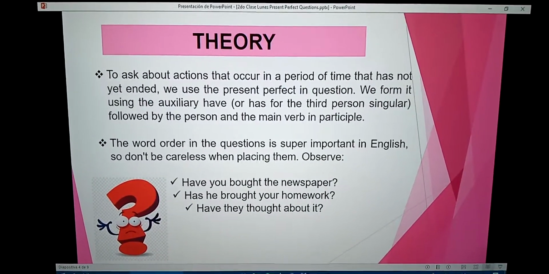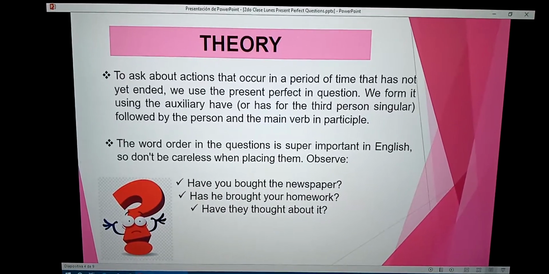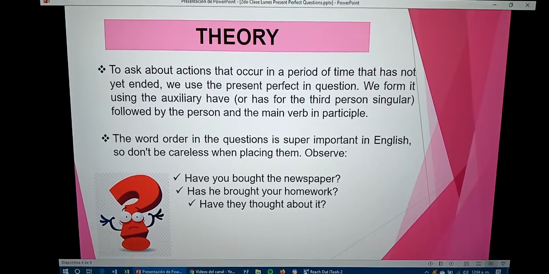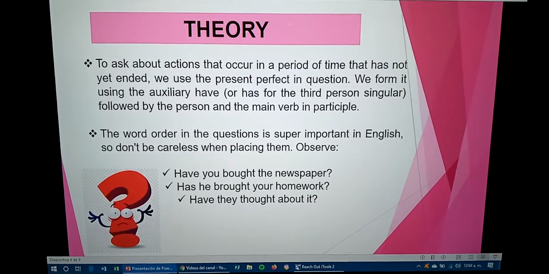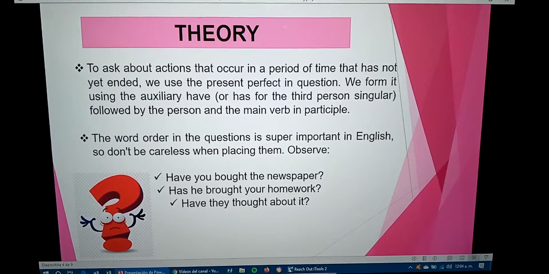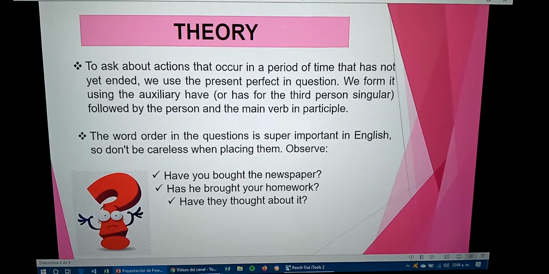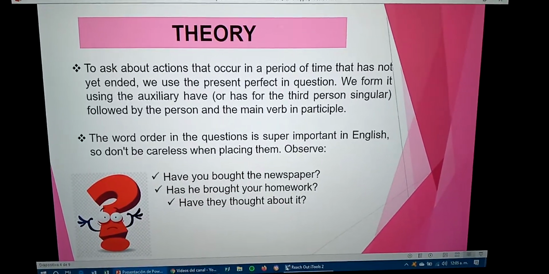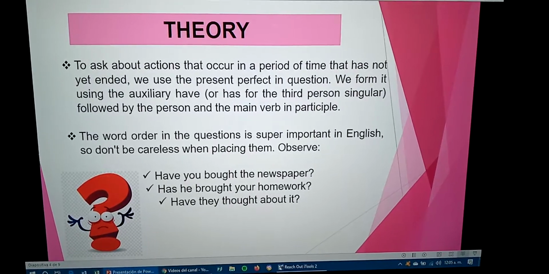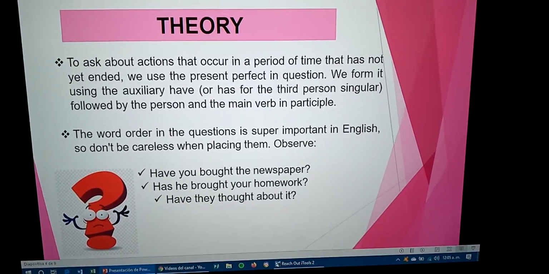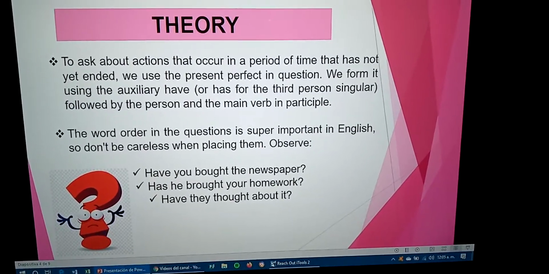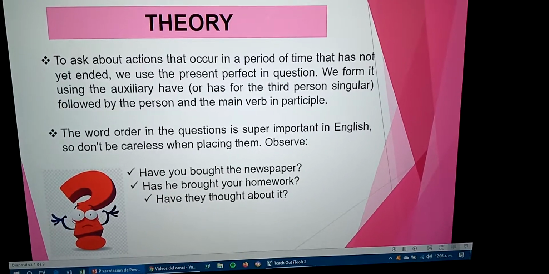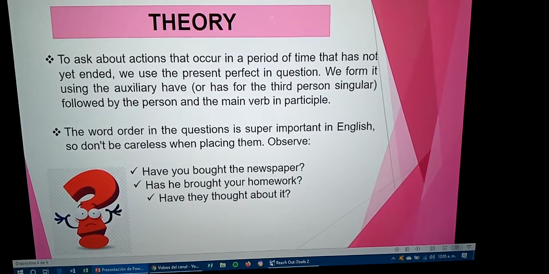Theory, point 1. To ask about actions that occur in a period of time that has not yet ended, we use the present perfect in questions.